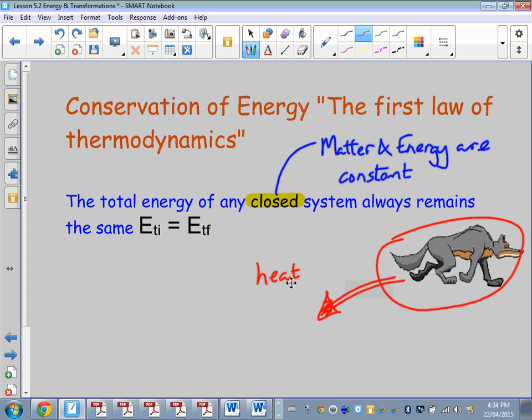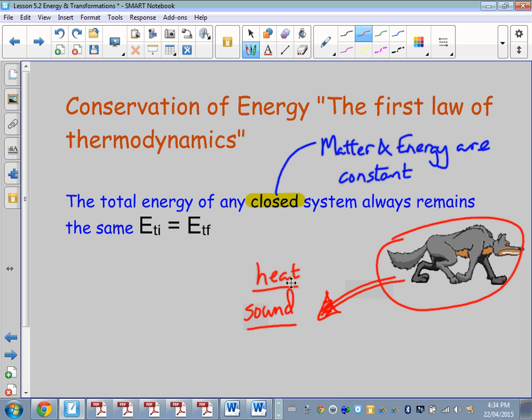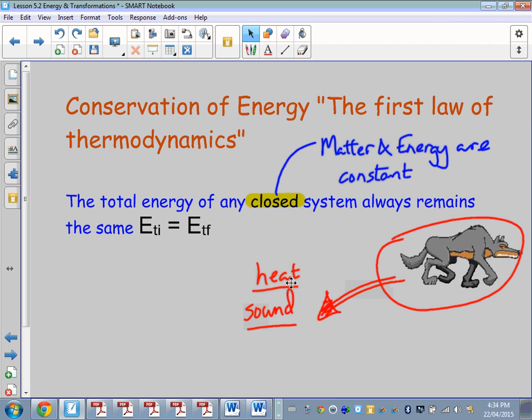So while the wolf is walking, there is some energy loss in terms of heat and sound. They're generally accepted as external energies. So for physics at this level, we say that would not be a closed system.